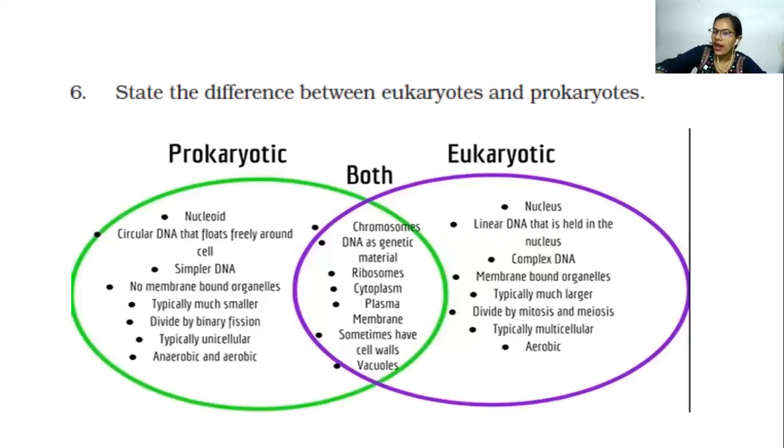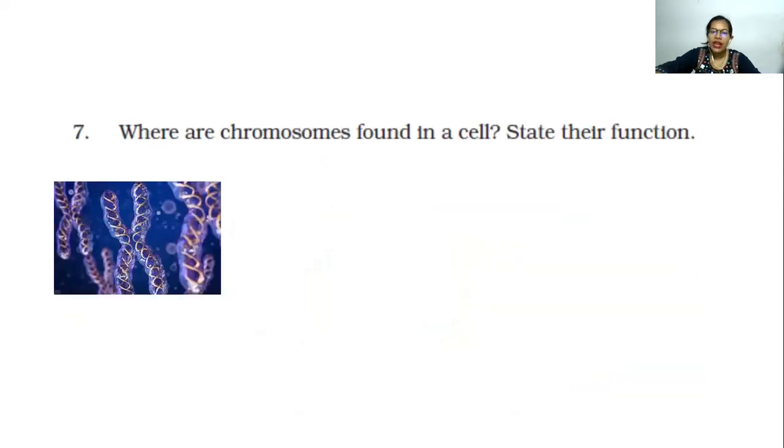So this already we have discussed. I have just represented the same diagram of the differences between prokaryotes and eukaryotes again over here. You can go through. Now, where are the chromosomes found in a cell? State their function. Just now I said these chromosomes are found in the nucleus, present in the nucleoplasm. What is their function? They carry the genetic information from parents to offspring, for example, as we discussed, the color of the eyes or having curly hair.